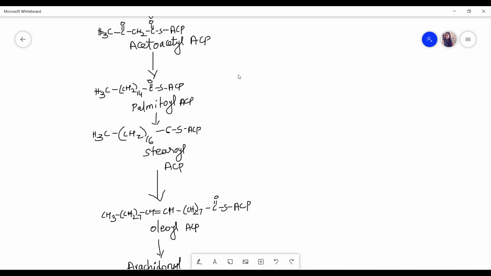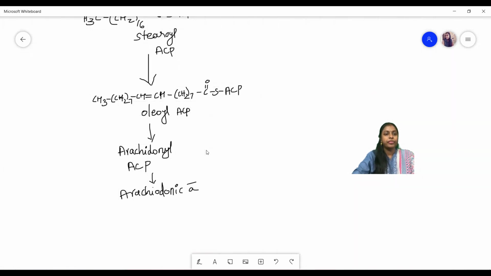This acetoacetyl ACP is converted into palmitoyl ACP. Palmitoyl ACP is converted into palmitic acid, and this palmitoyl ACP is converted into stearoyl ACP. Then this stearoyl ACP is converted into oleoyl ACP, and this oleoyl ACP is converted into arachidonyl ACP, and then arachidonic acid. Arachidonic acid is a fatty acid. So previously we have learned that this malonate pathway will give the secondary metabolite fatty acid, which is very essential for our body. By this, acetate pathway got completed.